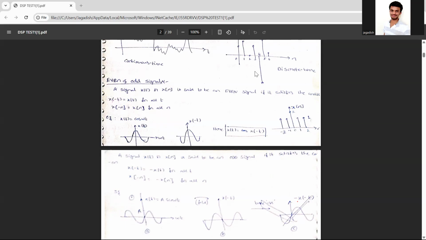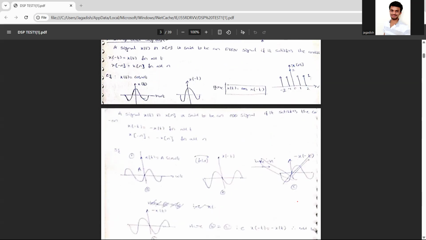Generally, sir, you can tell cos omega t, sine and all will be continuous. Okay. In discrete also, you can give an example. Some signal you write and plot that graph. That will be sufficient. So 4 marks they can ask you. The difference can be 6 marks also. So any one they can ask.